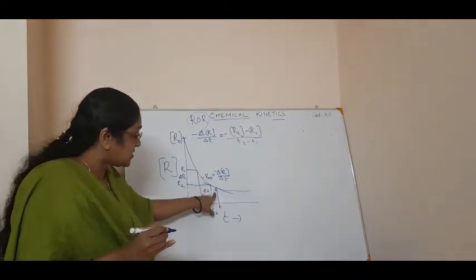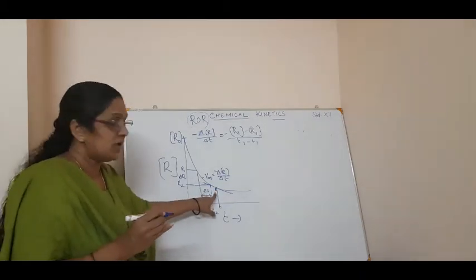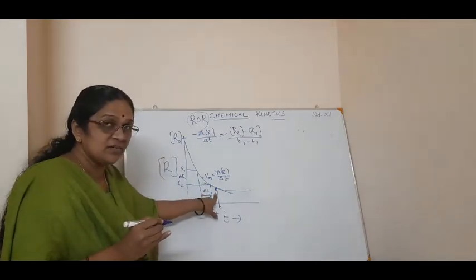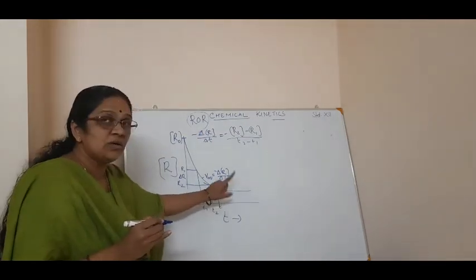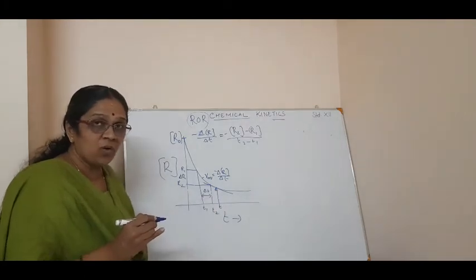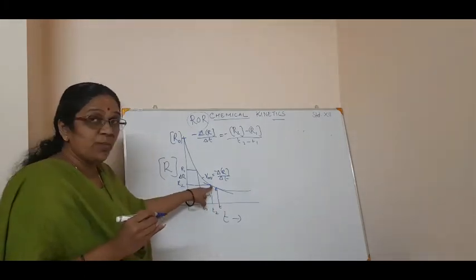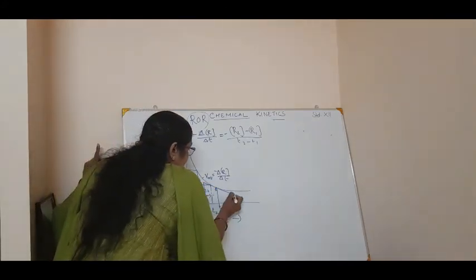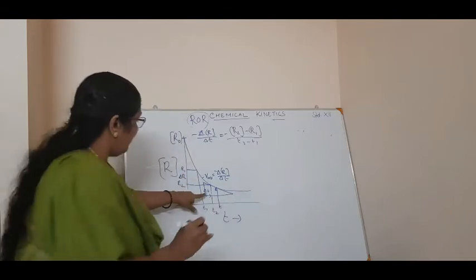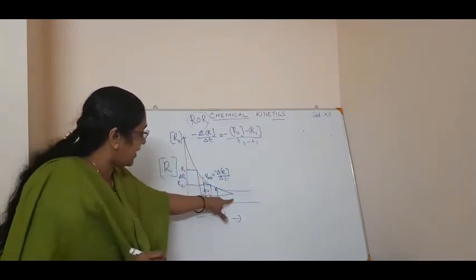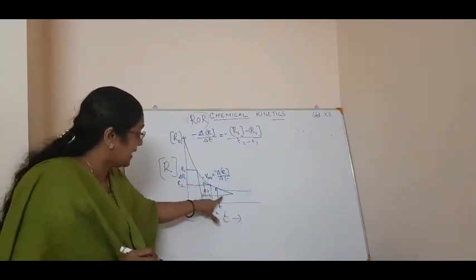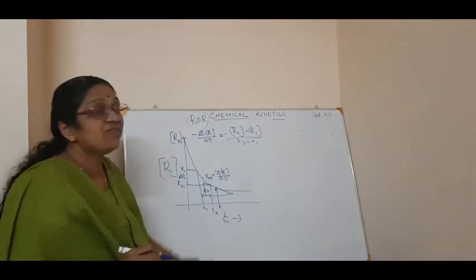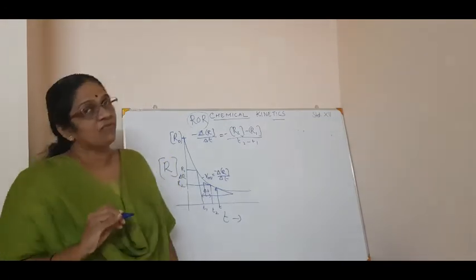Okay, and that slope represents what? This graph has a minus slope, isn't it? So that slope is equal to tan theta. Or you can write the slope as y2 minus y1 by x2 minus x1, isn't it? If I draw like this, here it is y2, y1, x2, x1. So in that case also you can have the slope. That slope will give the instantaneous rate of reaction.